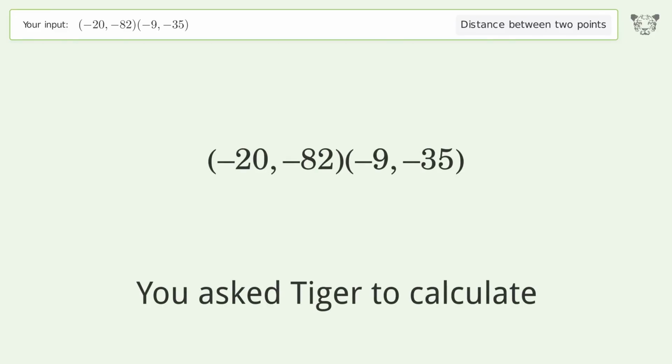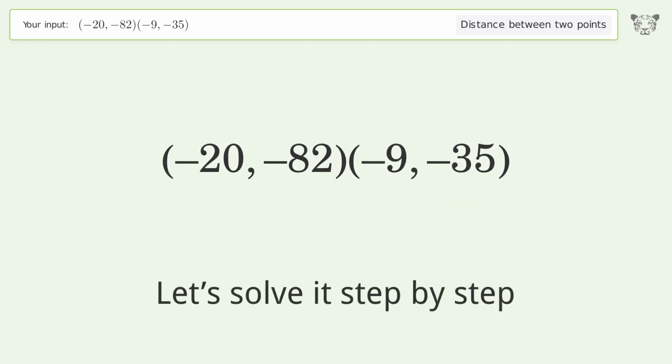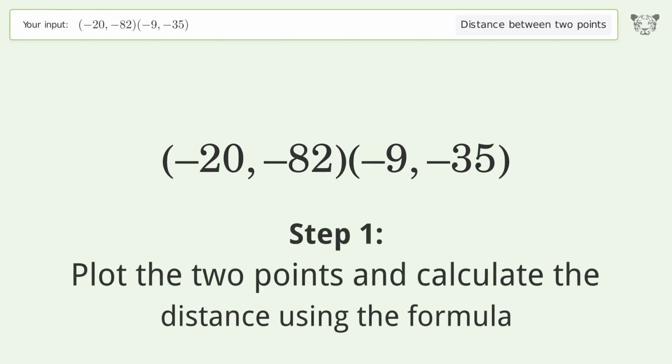You ask Tiger to calculate. This deals with the distance between 2 points. The distance between the 2 points is the square root of 2330, or 48.27. Let's solve it step by step. Plot the 2 points and calculate the distance using the formula.